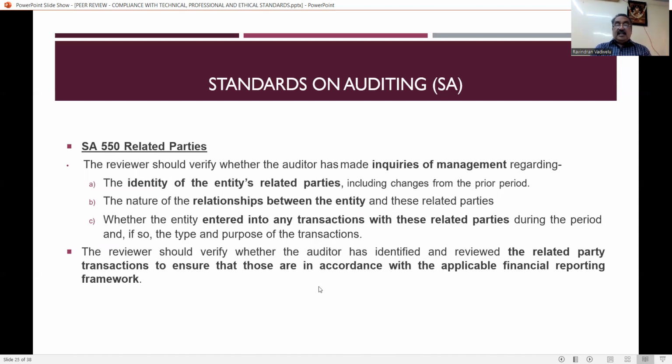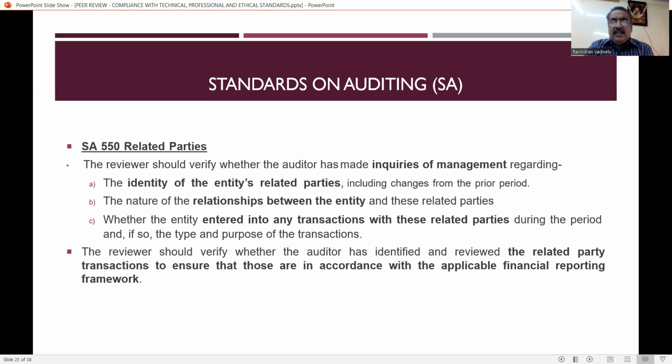SA 550, that is related parties. The reviewer should verify whether the auditor has made inquiries of management with reference to related parties: the identity of the related parties, including changes from the prior period, the nature of the relationship between the entity and these related parties, whether the entity entered into any transaction with these related parties during the period, and if so, the type and purpose of the transaction.